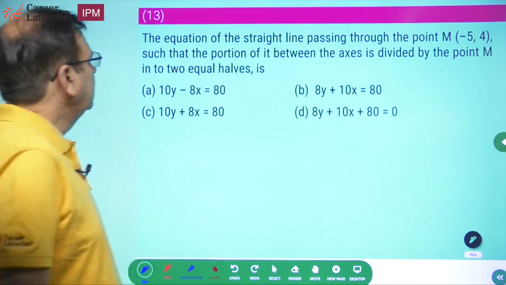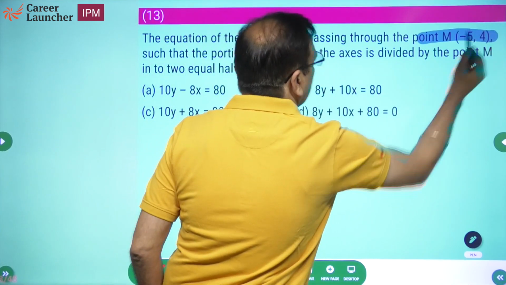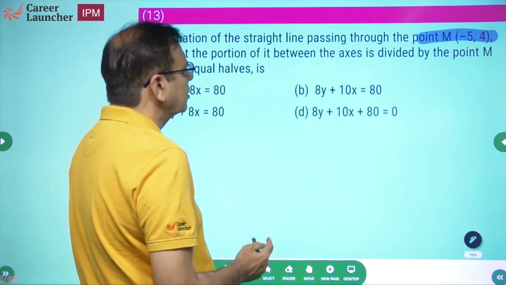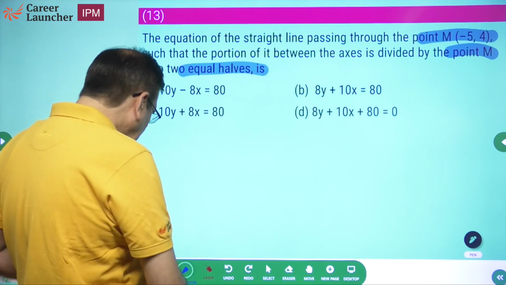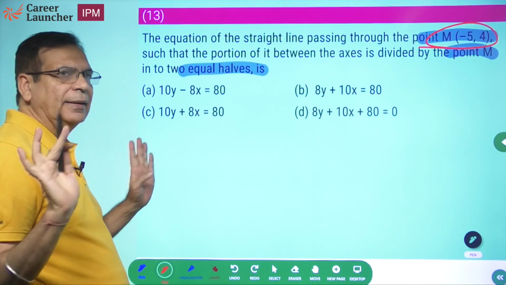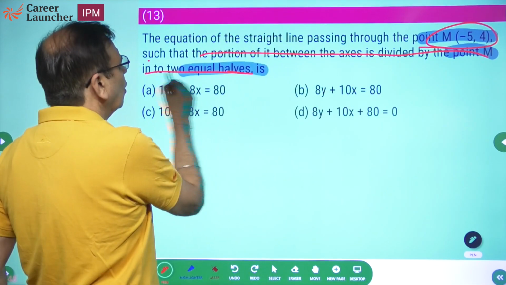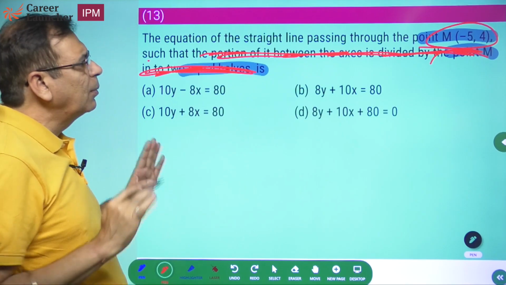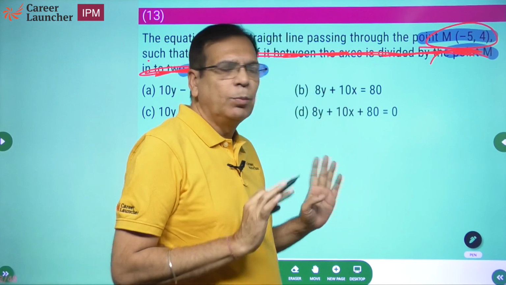Question 13. The equation of the straight line passes through this particular point such that the portion of it between the axes is divided by point M into 2 equal halves. Okay, I did not understand the question. What did I understand? The point -5, 4 is a point on the line. That much I understood. This other part I did not understand at all, so I have just ignored it. I am not interested. The first thing I understood is that the point -5, 4 should be on the line.